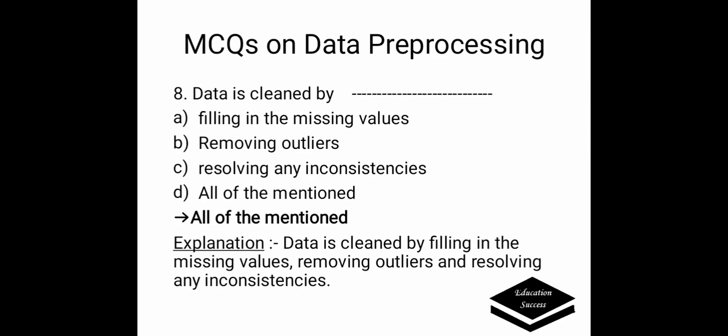Next question is: data is cleaned by. Options are: A. Filling in the missing values, B. Removing outliers, C. Resolving any inconsistencies, D. All of the mentioned. Correct answer is all of the mentioned. Data is cleaned by filling the missing values, removing outliers, and resolving any inconsistencies in the data.